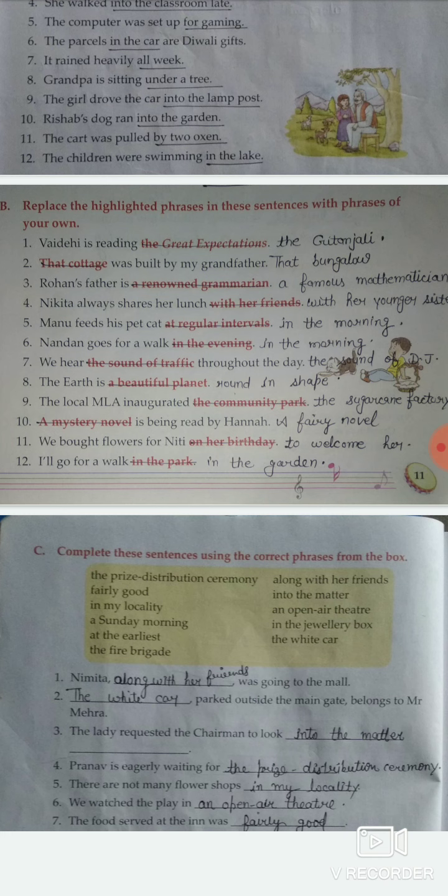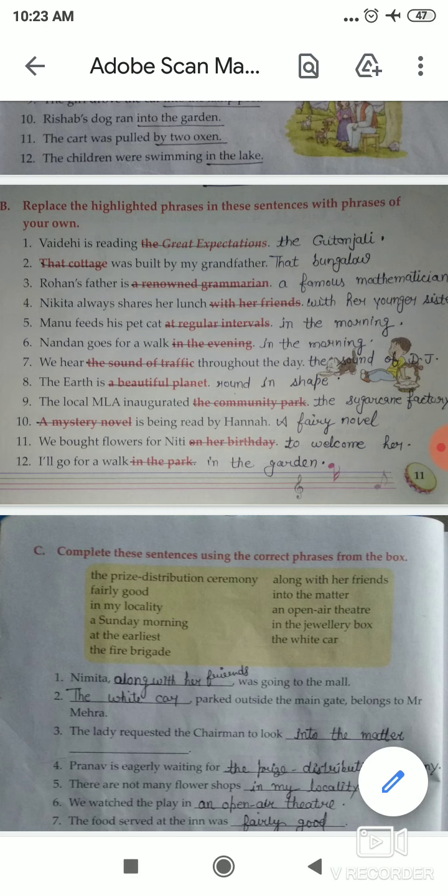Okay, so students, now next, number 2. Number 2 is: dash that's parked outside the main gate belongs to Mr. Mehra. Okay, so students, tell me which phrase will use here. Here we use "the white car." Okay, so students, we write here: the white car parked outside the main gate belongs to Mr. Mehra.